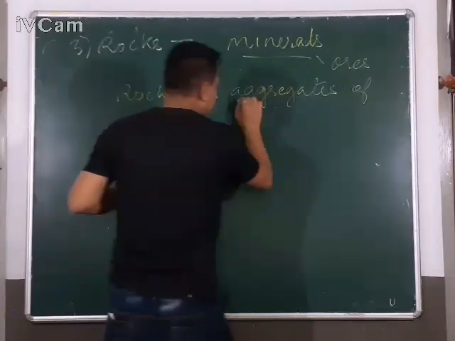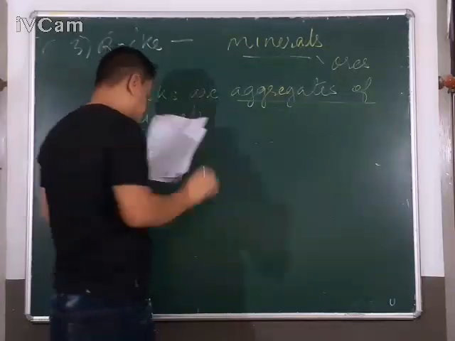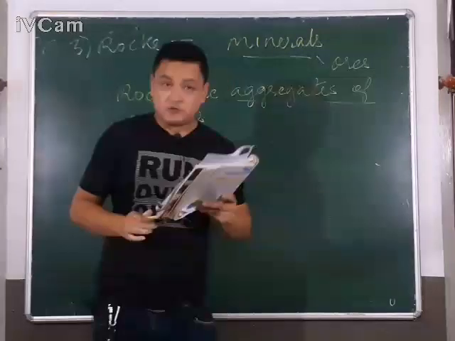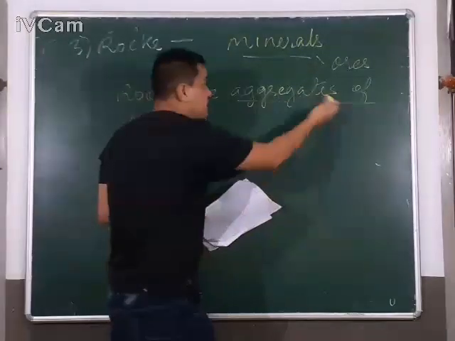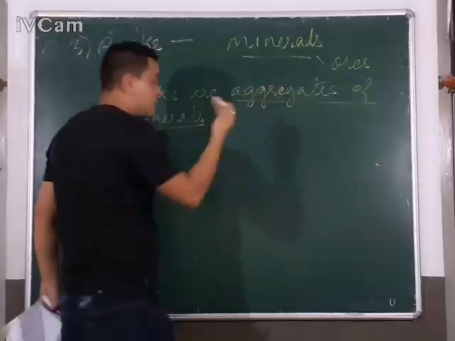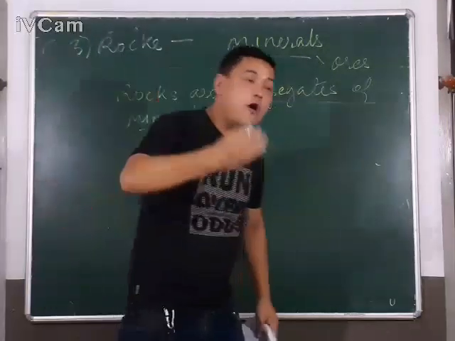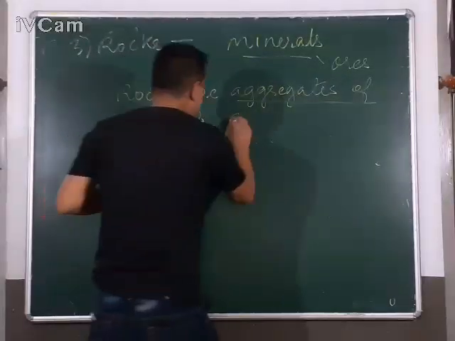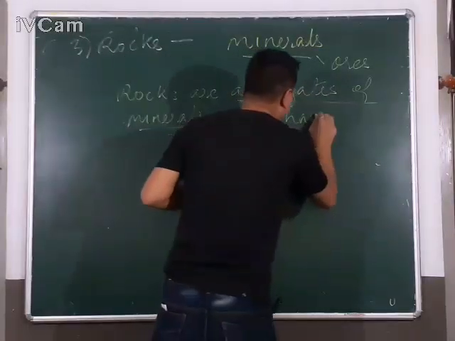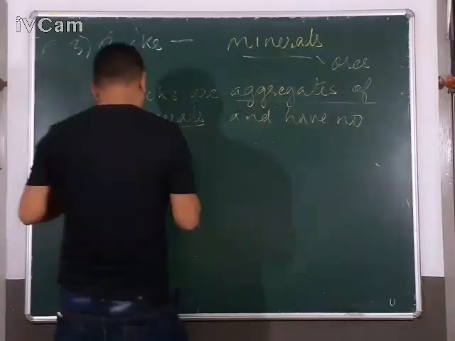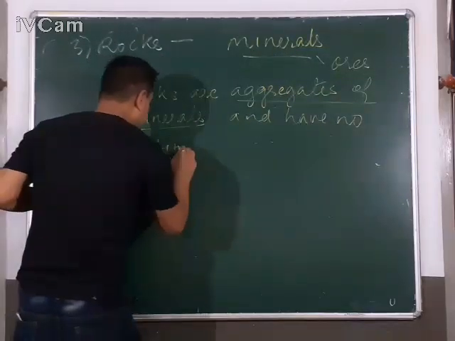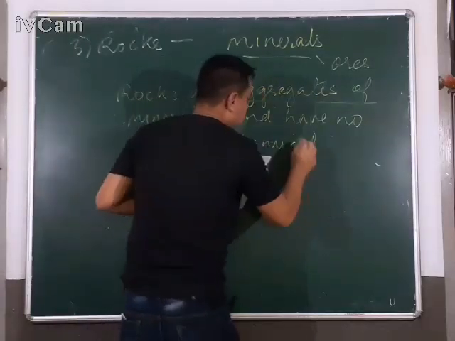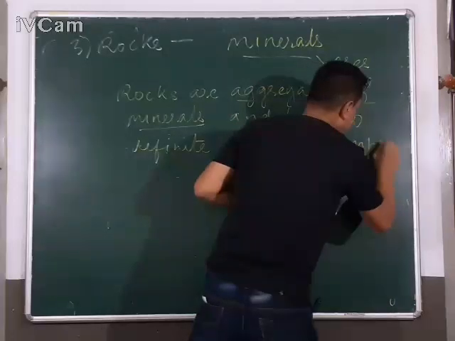Now, aggregates of minerals means what? It is the sum total of many minerals. Rocks are the aggregates of minerals means it's the sum total of all the minerals that are found in the rocks, and have no definite chemical composition.